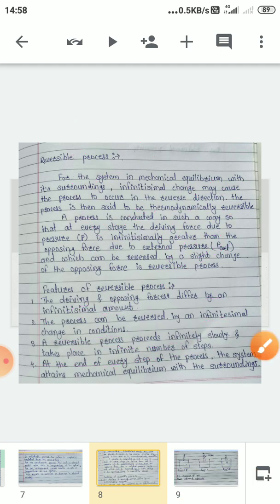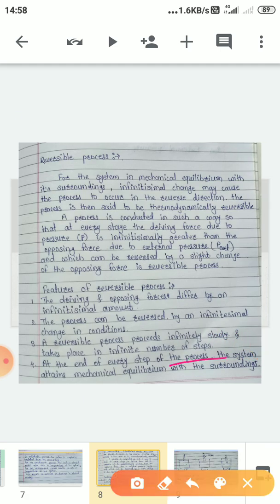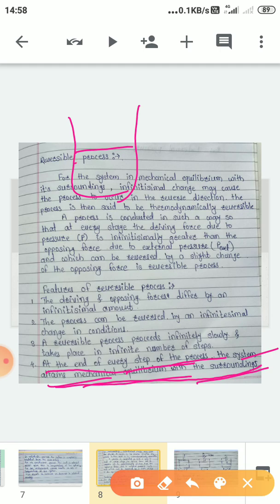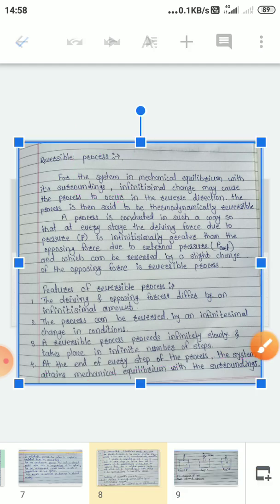And the last one is, at the end of every step of the process, the system attains mechanical equilibrium with the surroundings. That means what we have seen previously: external pressure is equal to the pressure of the gas, and the system is in equilibrium.